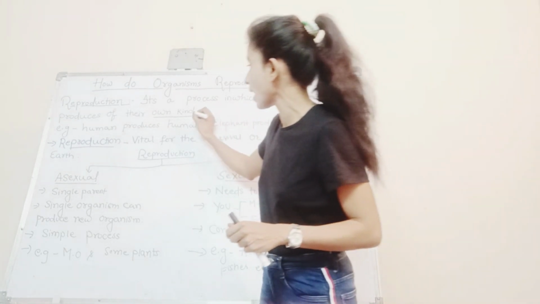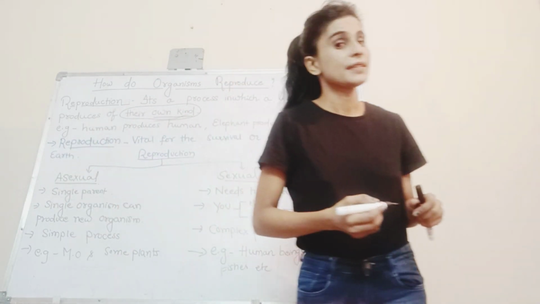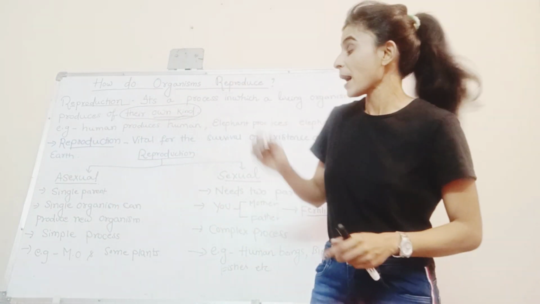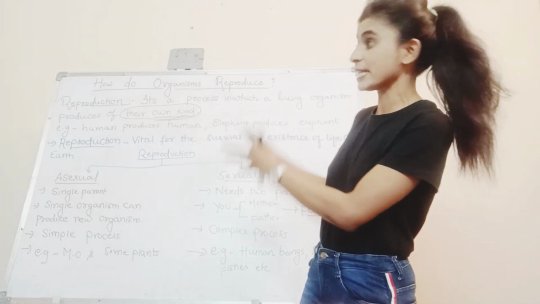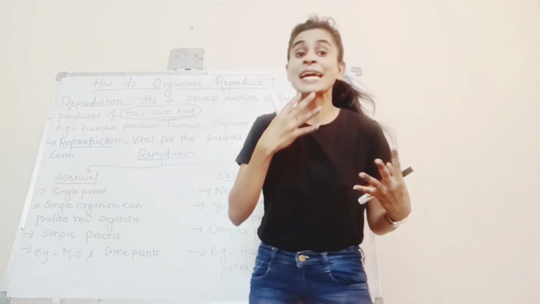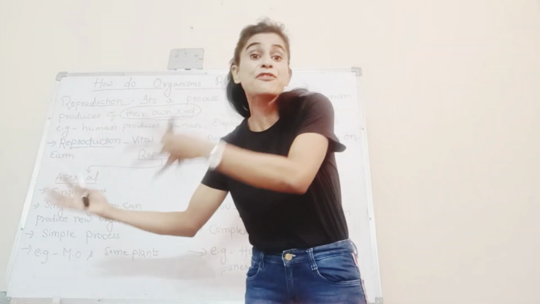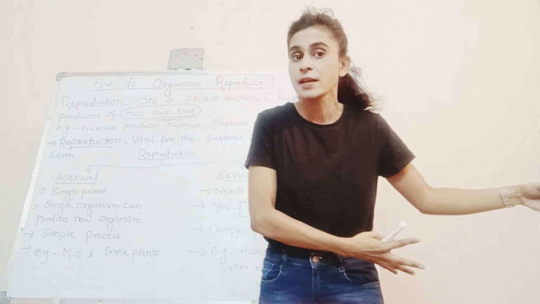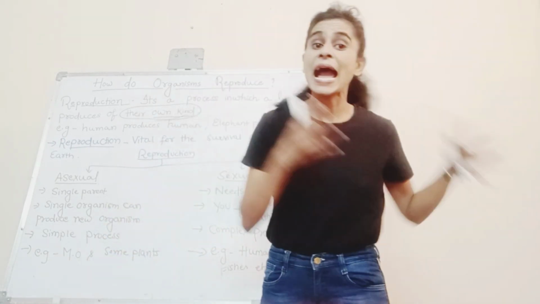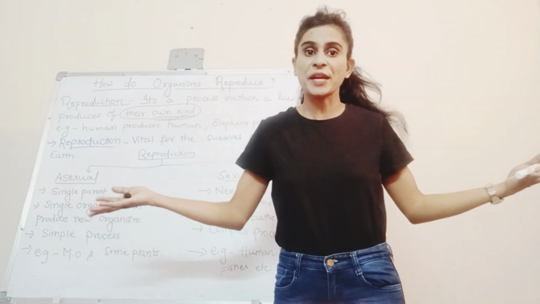Please note it down, of their own kind. I specifically highlighted the point, their own kind. Why? Because human cannot produce a dog. A dog can't produce an elephant. An elephant can't produce a rat. Human will produce human. Elephant will produce elephant. Dog will produce dog.